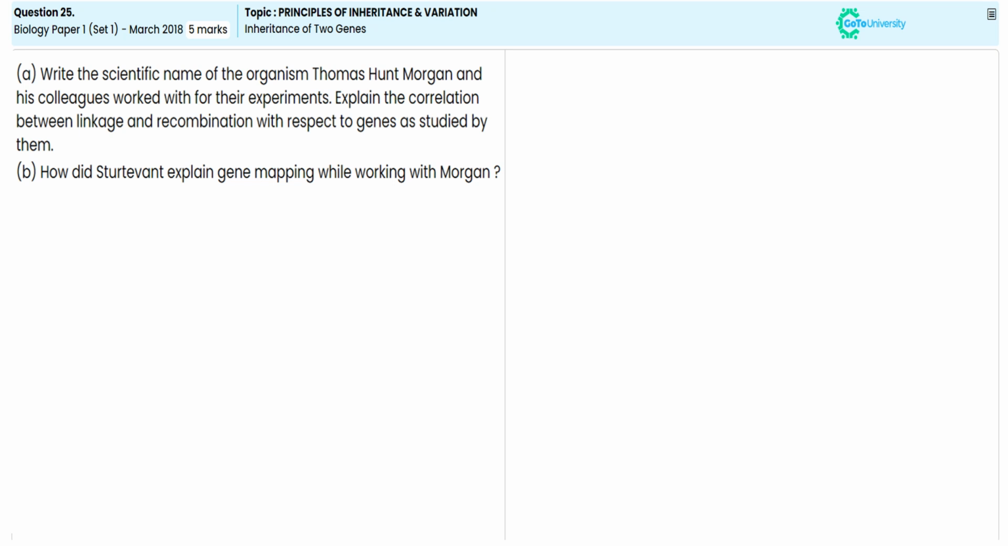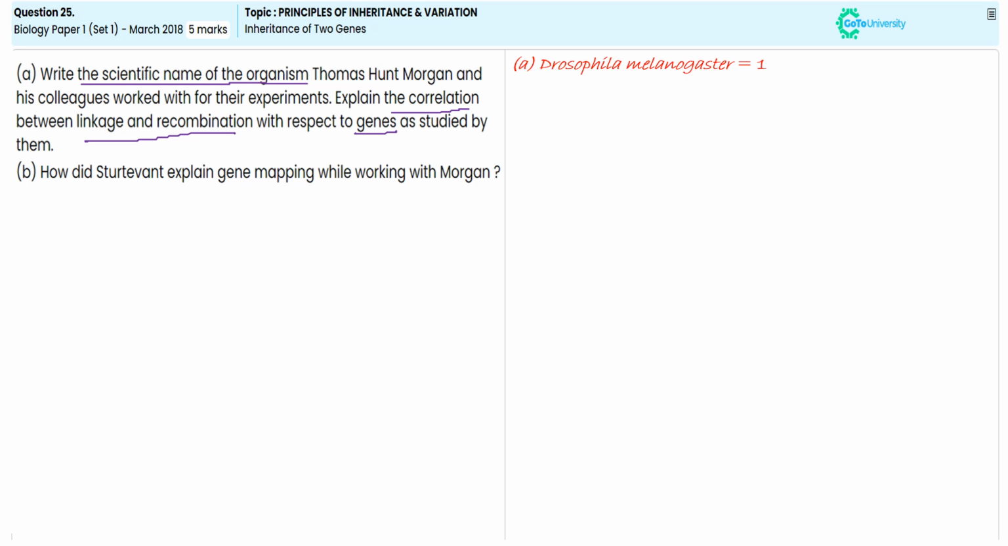In this 5 mark subjective question, they are asking us to give the scientific name of the organism used in Thomas Morgan's experiment. We need to give the correlation information about alleles with specific reference to linkage and recombination. For this, first we mention the scientific name of the organism, Drosophila melanogaster. For this, you will get 1 mark.